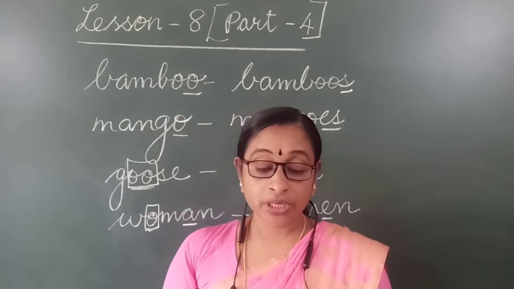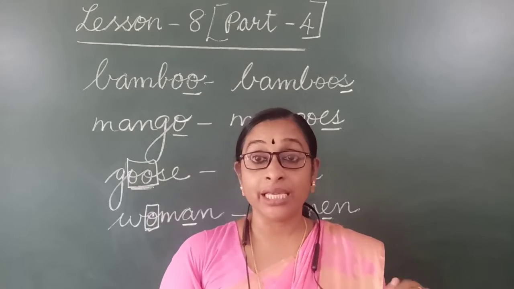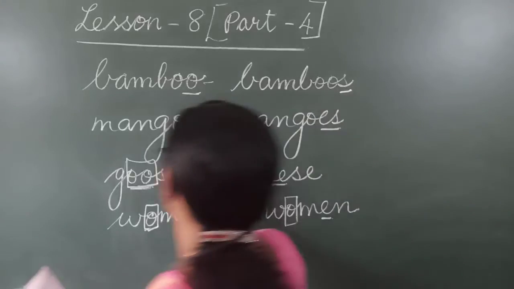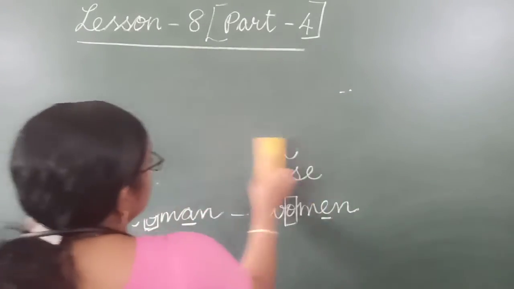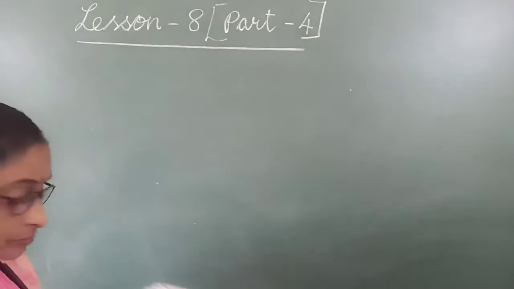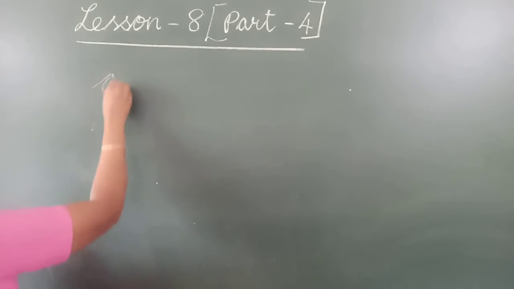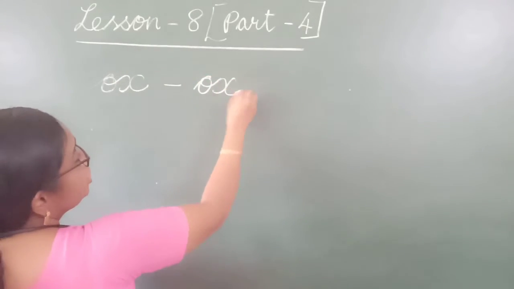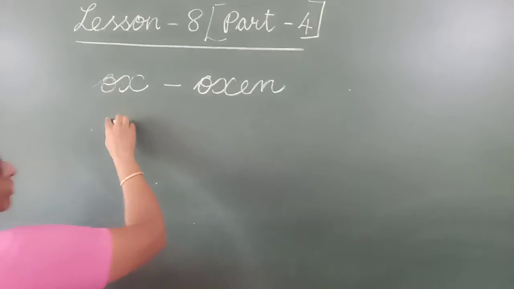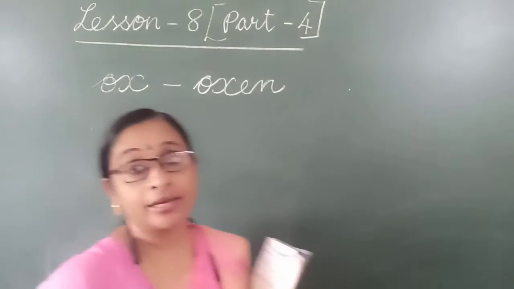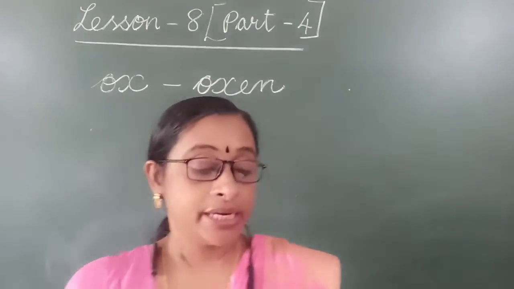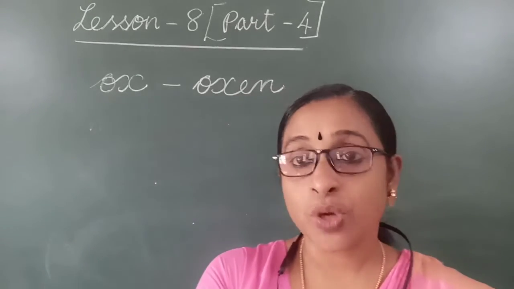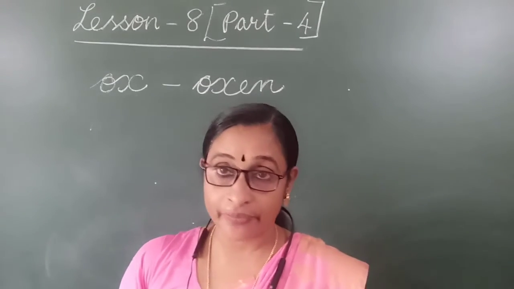Some singular nouns form their plurals by adding en to the singular. With some nouns we have to add en. For example, ox, we have to add en and make it into plural. How will we make it? Ox, oxen. Next one, child, children. Child means only one and children means more than one.